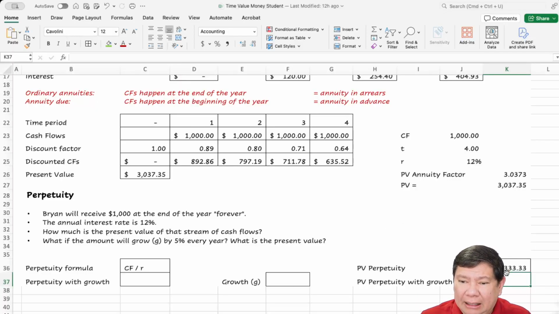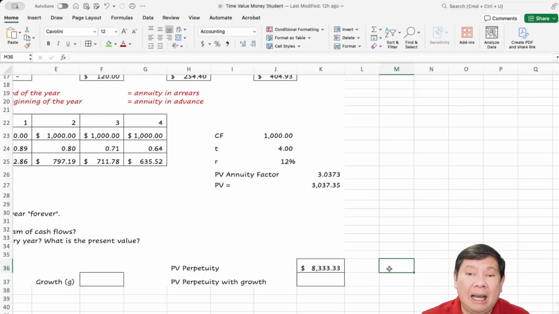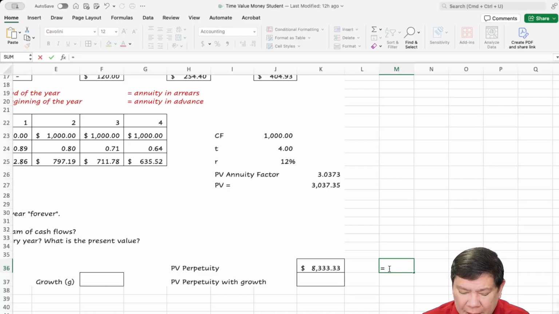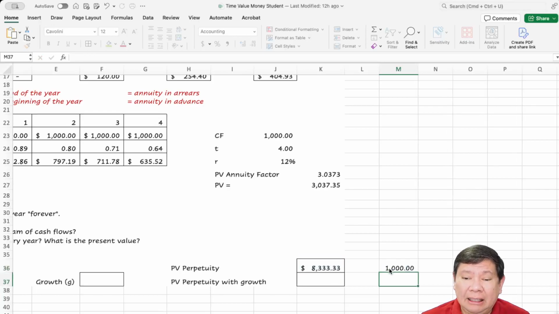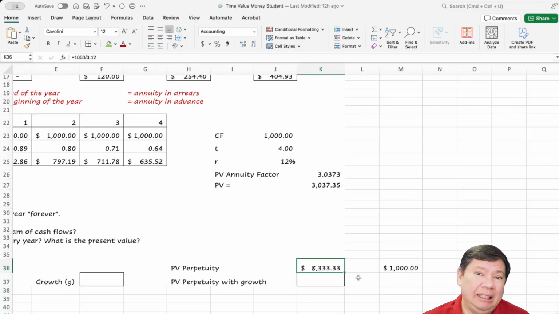Okay, well, think about it. If you just have $8,333.33, put that in a bank that will give you 12%. So 0.12 times that 8,333, you will get $1,000 a year. Okay, if you never touch the principal, you just take out the interest every year, you can always take out $1,000 every year and doesn't touch the principal. So basically, that's $1,000 forever, okay, or perpetuity.